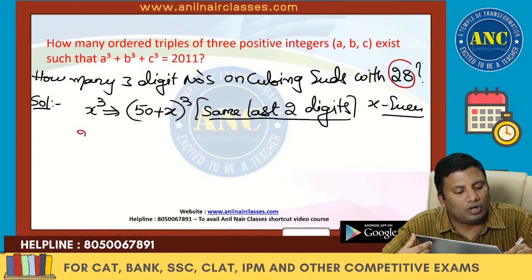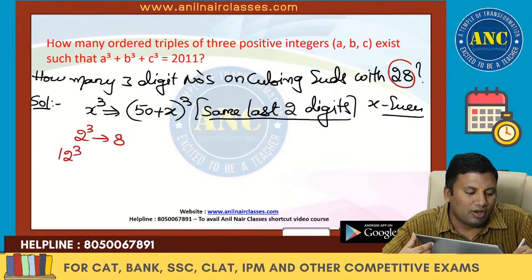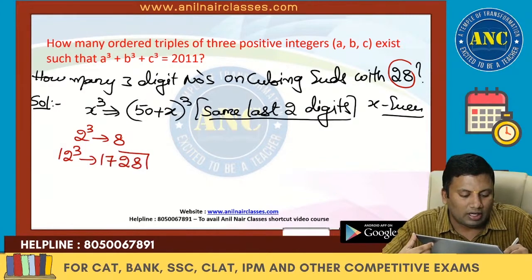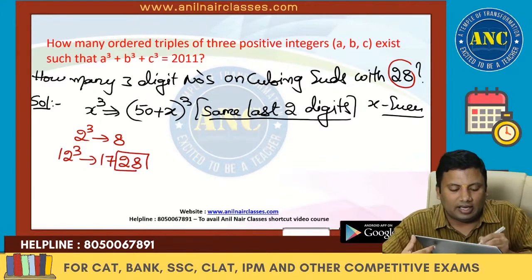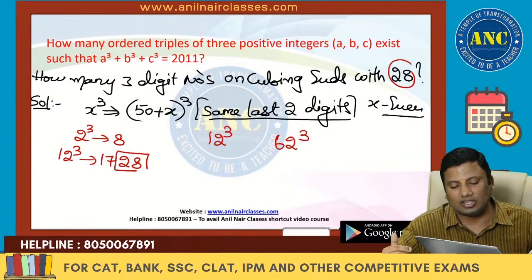What is the lowest natural number whose cube ends with 8? 2 cube is 8, but I want 28. The next number is 12. We all know that 12 cube is 1728. Yes, we got 12 cube. What is the next number? I will get the same last two digits with 62 cube.